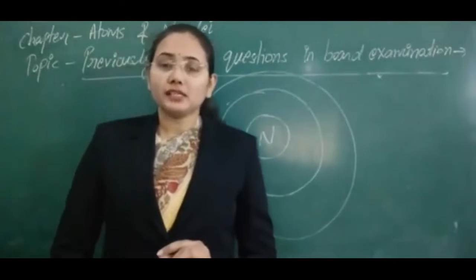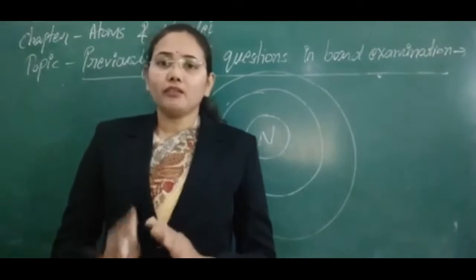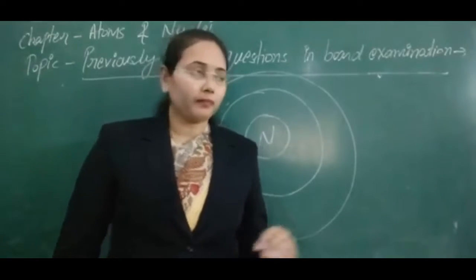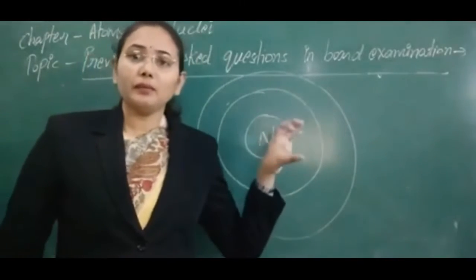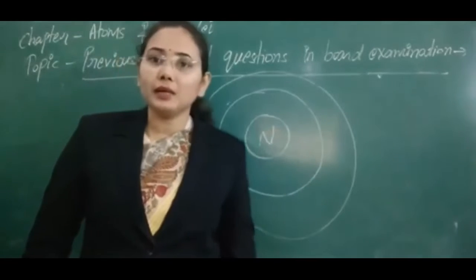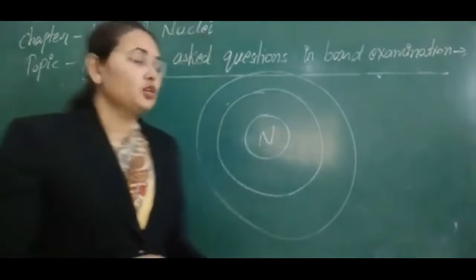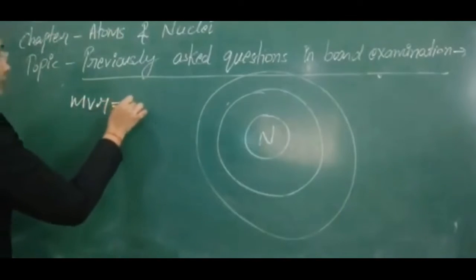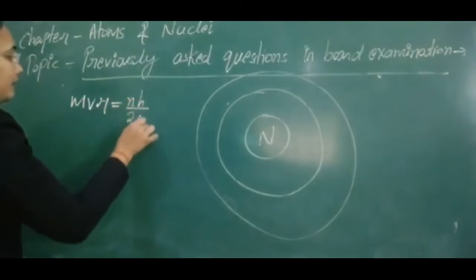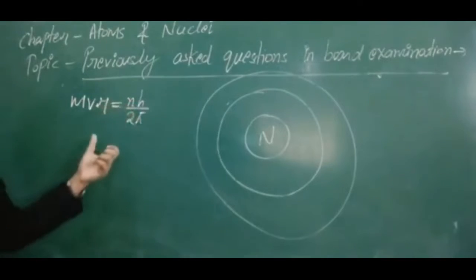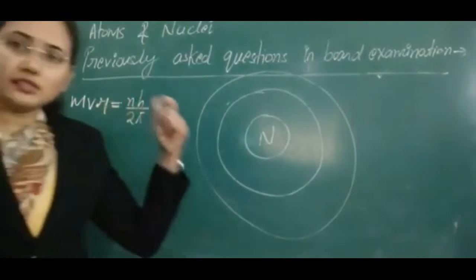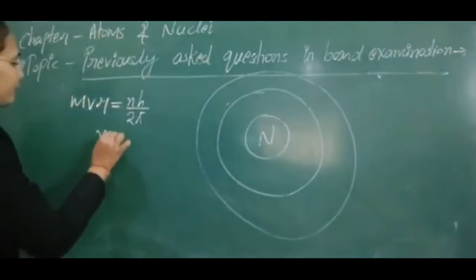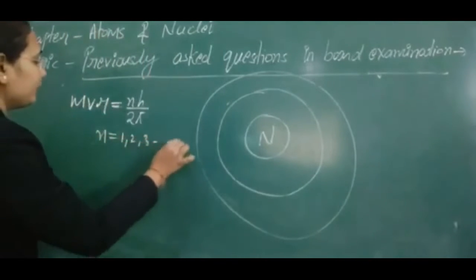The second postulate is that an electron can revolve only in those circular orbits for which the angular momentum of the electron is an integral multiple of h upon 2 pi. If we write it in mathematical form, this is mvr equal to nh upon 2 pi. Whenever this condition is fulfilled, the electron will revolve in that stationary orbit. Here the value of n we can take as 1, 2, 3 and so on.